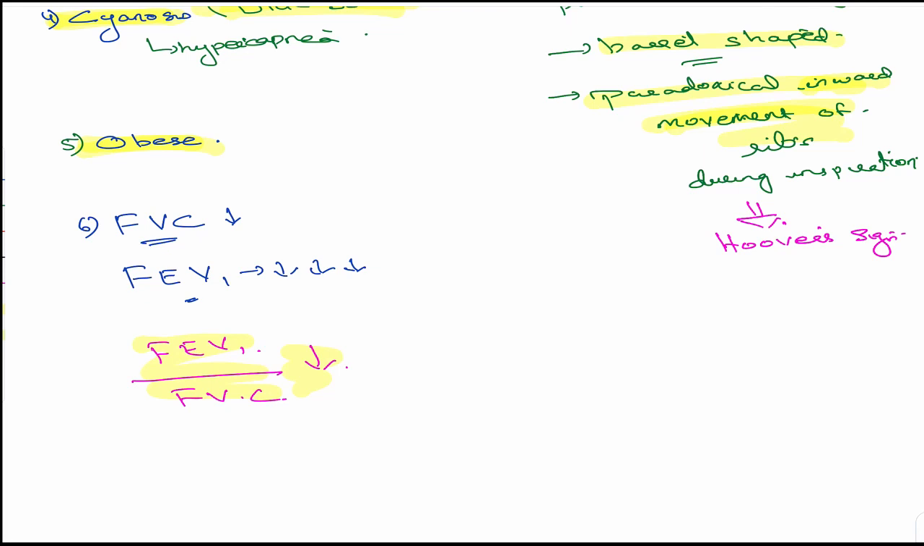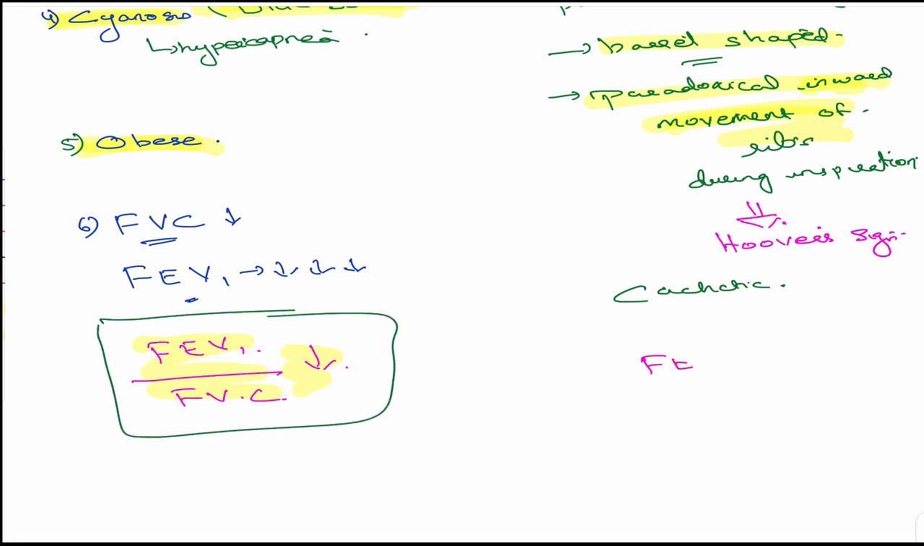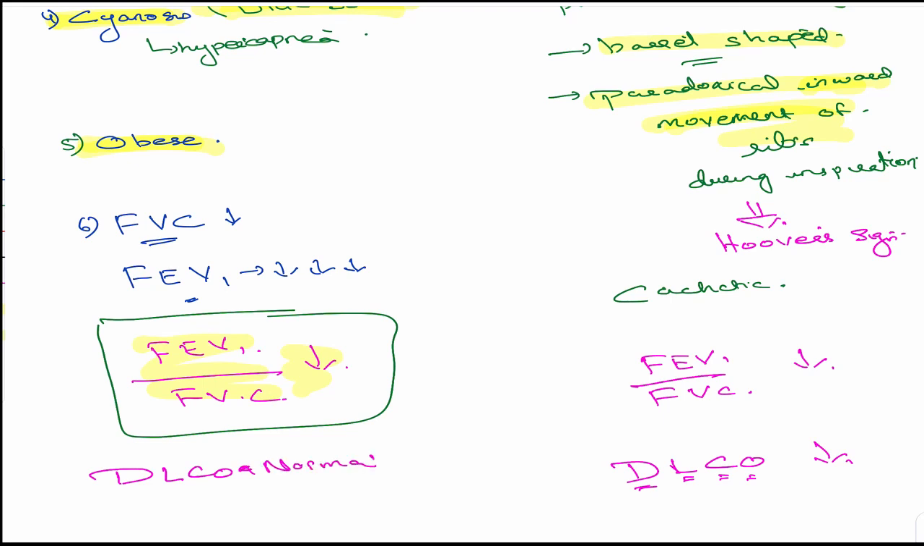And then finally we were talking about cachetic appearance. Will these things change? No, this will be the same. FEV1 by FVC will be decreased, no doubt, because both are obstructive lung diseases. But yes, I told you I'll introduce one term to you, that is diffusion capacity of the lung for carbon monoxide, DLCO. Diffusion capacity of lung to carbon monoxide is decreased here, whereas this is normal. DLCO is normal.